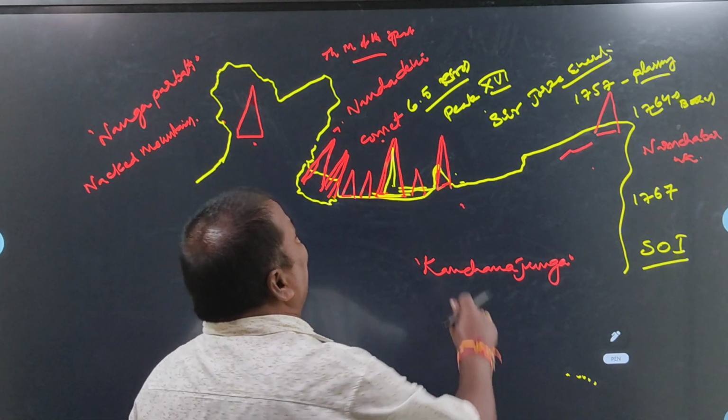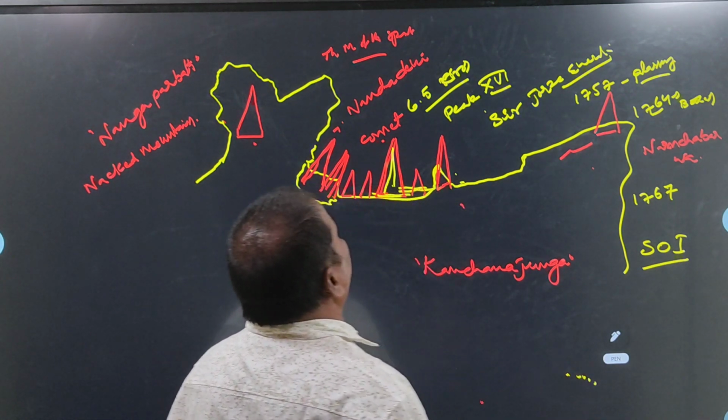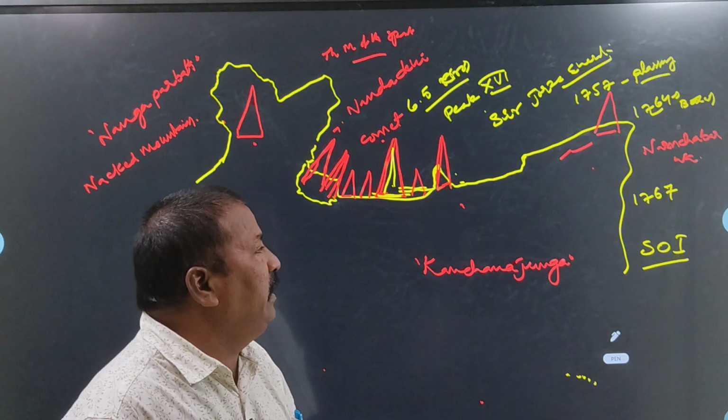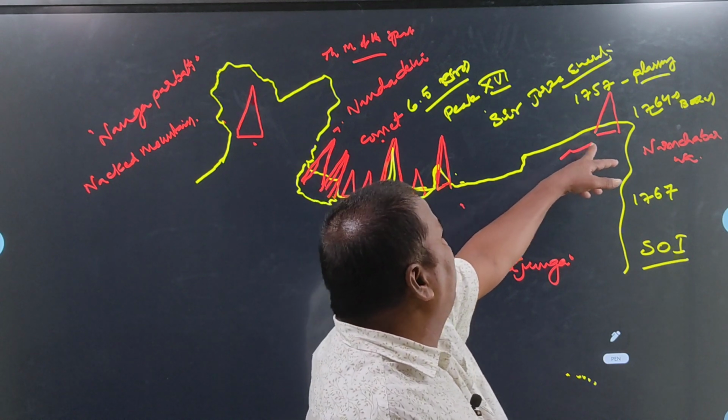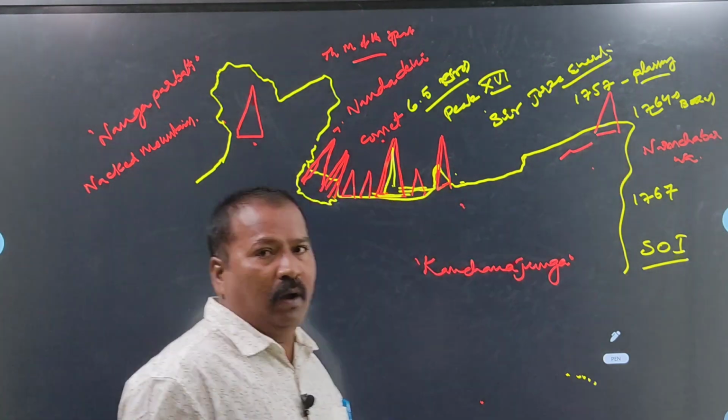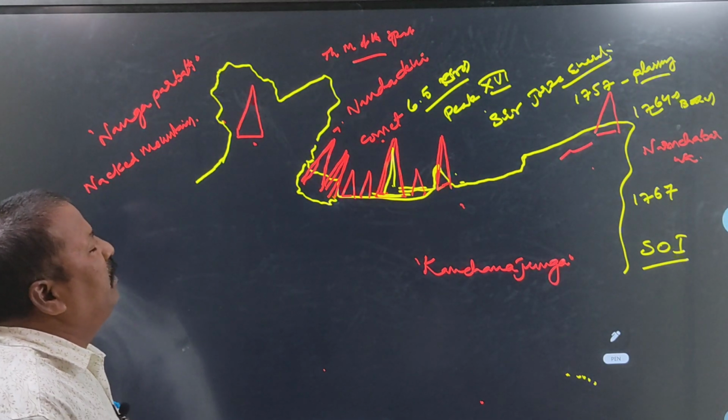In the same way, in Sikkim, one more important peak is there. Its name is Kanchenjunga. At present it is the highest peak in India. One more important peak is there in the Arunachal Pradesh region. Its name is Namcha Barwa. These are the main important peaks.